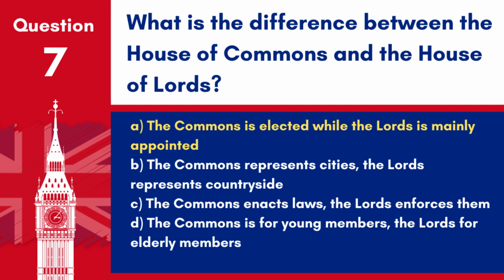Answer. A. The Commons is elected, while the Lords is mainly appointed. The House of Commons is composed of members of Parliament elected by the public, while the House of Lords is made up of appointed life peers, bishops, and hereditary peers.